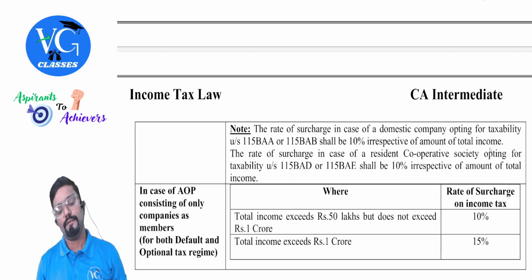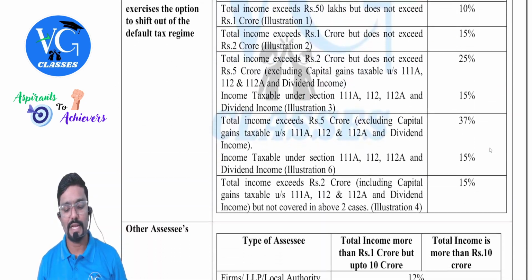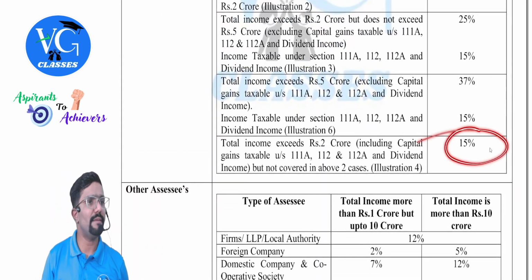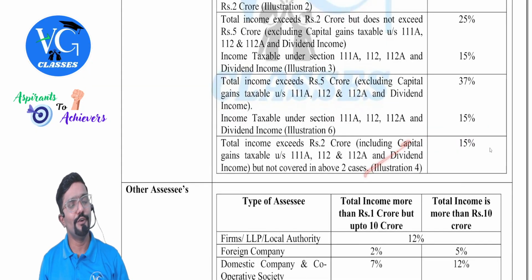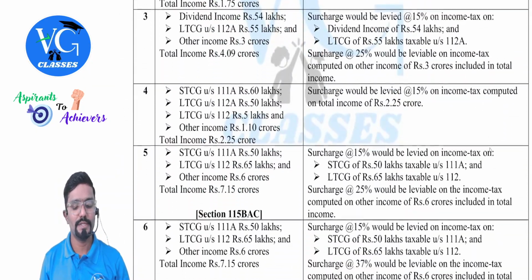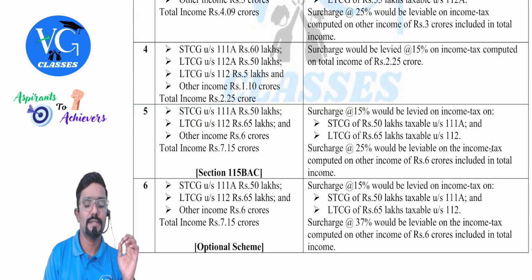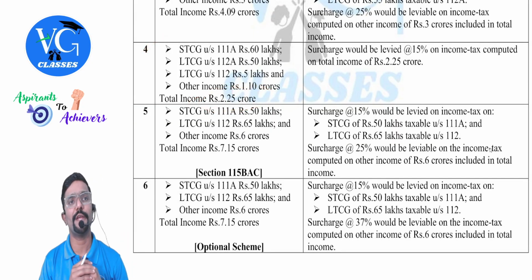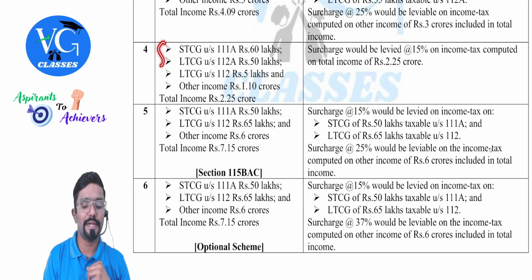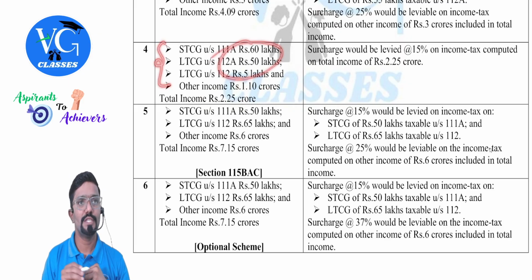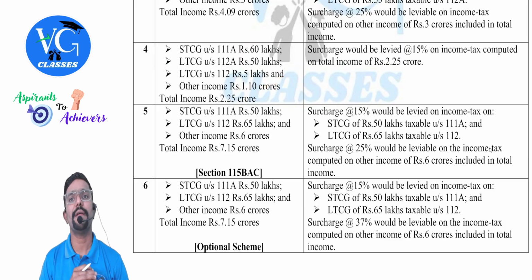Yes. Fine. So we are done with this. Even this will come the same. If I take illustration 4, it is the same story. What is the total income of the assessee in illustration 4? 2.25 crore. Is it including any special item? Yes. Remove them. Check what is the remaining income. 1.10 crore. Less than 2 crore.